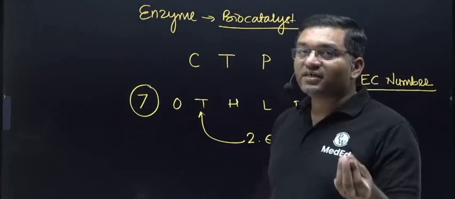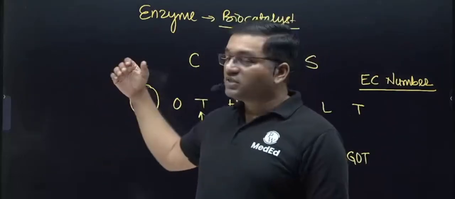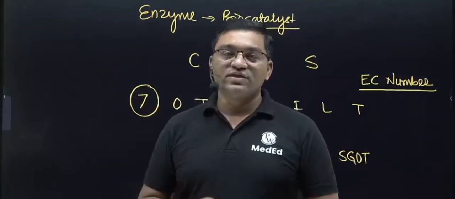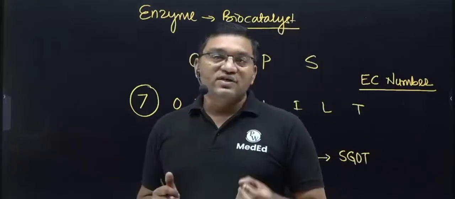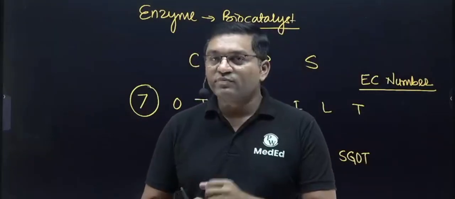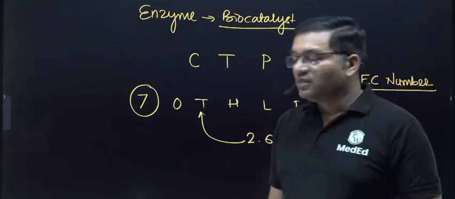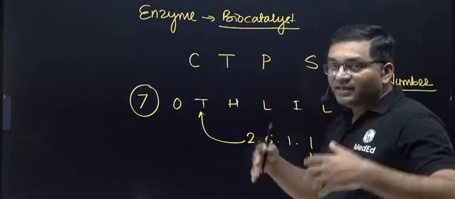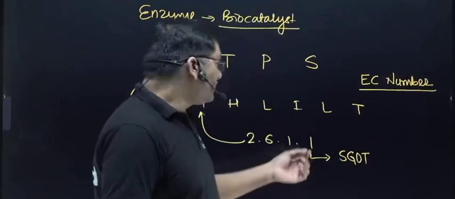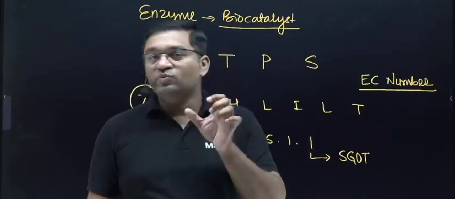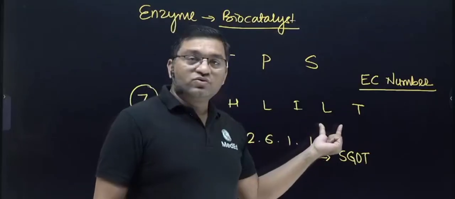Isomerase catalyzes the interconversion of isomers. There is intramolecular transfer of atoms. For example, in glycolysis glucose 6-phosphate is converted into fructose 6-phosphate by phosphohexose isomerase, or DHAP is converted into glyceraldehyde 3-phosphate by phosphotriose isomerase. So all racemase, epimerase, isomerase, mutase belong to isomerase. Then ligase catalyzes the condensation reaction and requires ATP. The important one is DNA ligase, which catalyzes the formation of phosphodiester linkage. All carboxylases and synthetases belong to ligase.